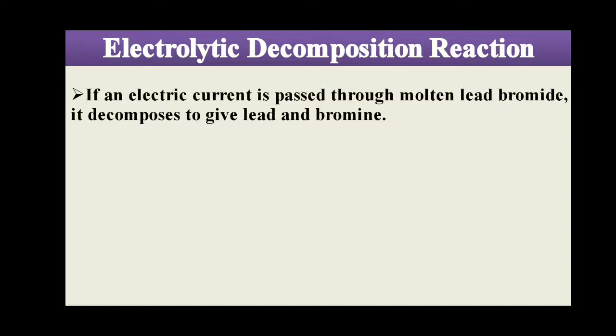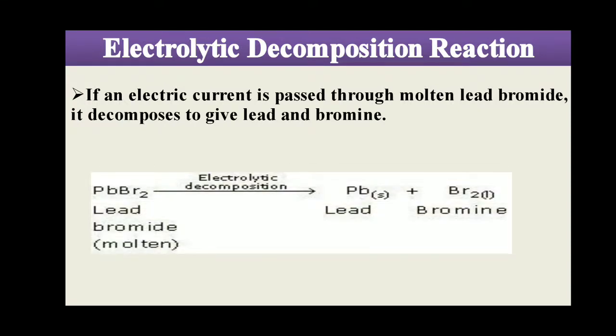Now this is another example: if an electric current is passed through molten lead bromide, it decomposes to give lead and bromine. You can see here Pb stands for lead and Br is bromine.